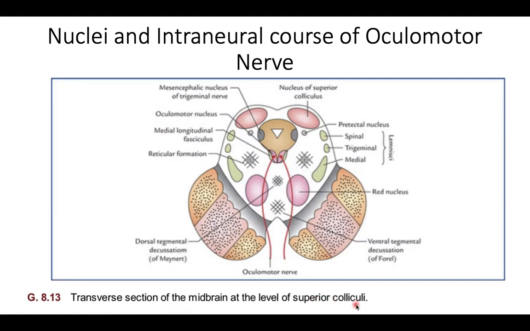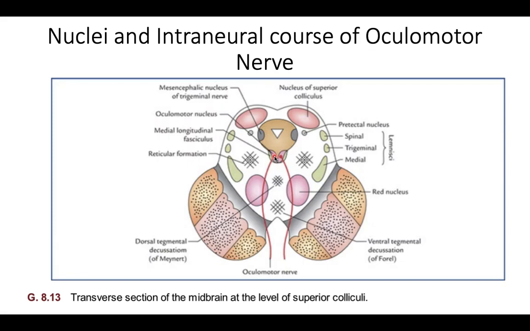As I mentioned many times, you have to practice the sections of the brainstem. So one of the sections in which the third nerve, that is the oculomotor nerve, is present, is at the level of superior colliculi. So what is your statement? What have we learned here?